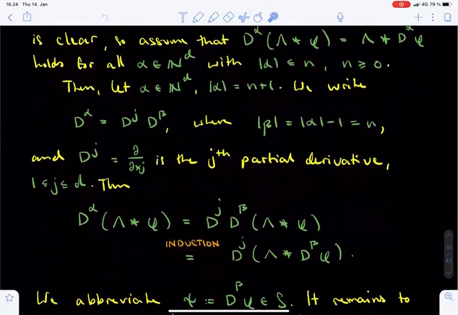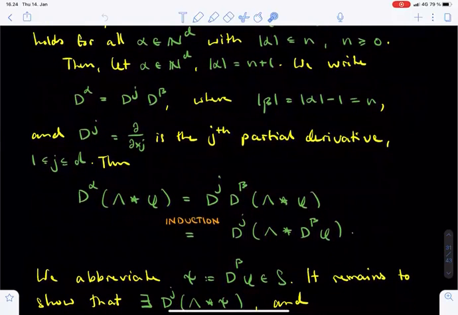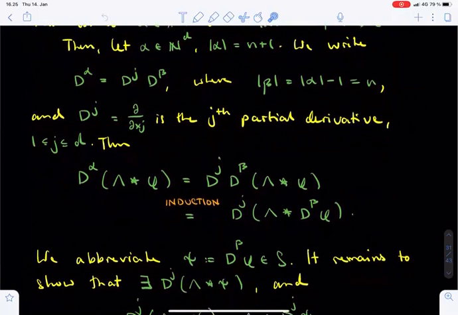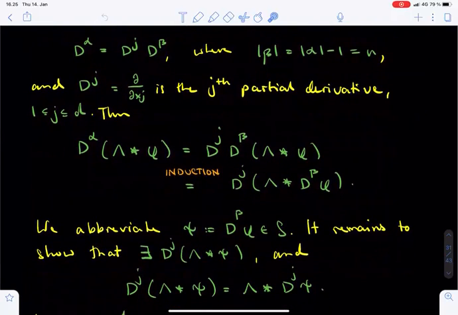At this point, we will apply our induction hypothesis to the multi-index beta. We first write d alpha of lambda convolved with phi as dj of d beta of lambda convolved with phi. Then, since the order of beta is n, we may commute the beta derivative inside the convolution by the induction hypothesis. Namely, the previous expression equals dj of the convolution between lambda and d beta of phi.